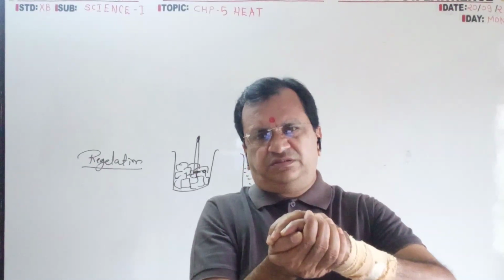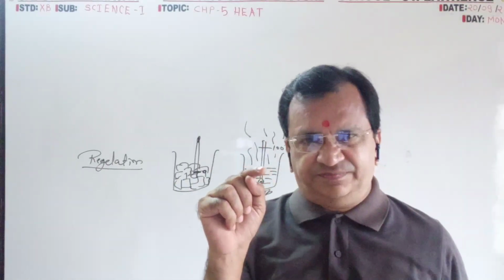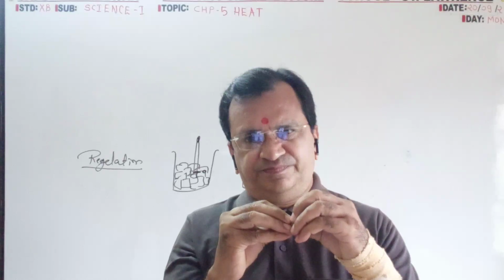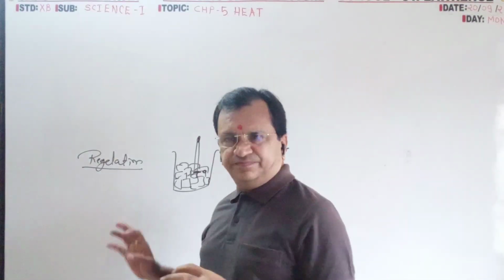Give pressure, release. You will find a single piece. All the small pieces will stick to each other. This process is known as regelation.